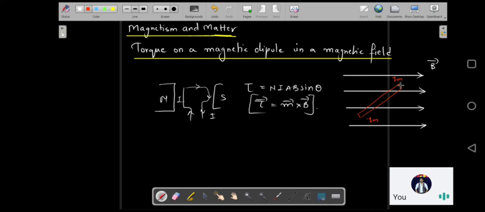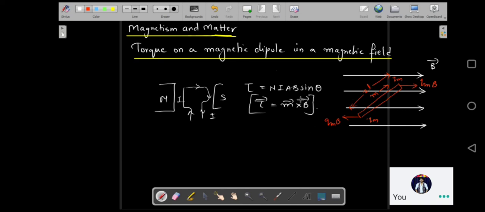The forces acting on it will be like this and like this, same as an electric dipole. So QM into B are the two equal and opposite forces. The magnetic dipole moment points from negative QM to positive QM. The distance between them is taken as 2L.